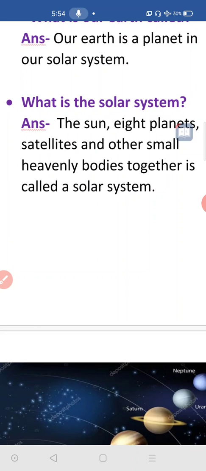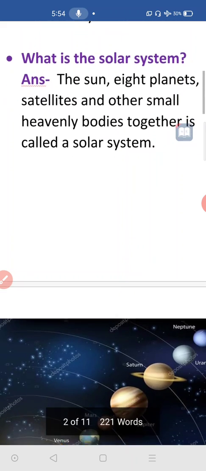There are some satellites. Satellites means what? That also I will explain to you later. And other small heavenly bodies. Other small heavenly bodies together are called a solar system. Okay, all together it is considered the family of the sun. Solar system is nothing but the family of the sun.